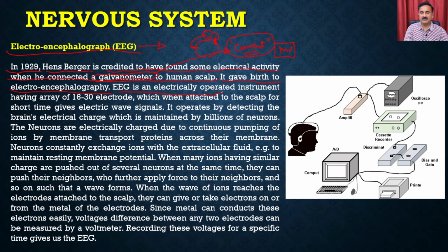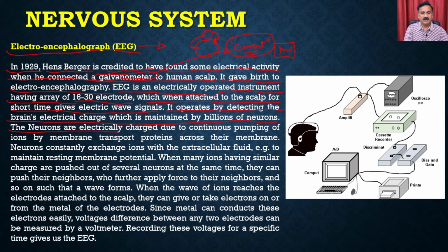EEG is an electrically operated instrument having an array of 16 to 30 electrodes, which when attached to the skull for a short time give the electrical wave signal. It operates by detecting the brain's electrical charge, which is maintained by millions of neurons.